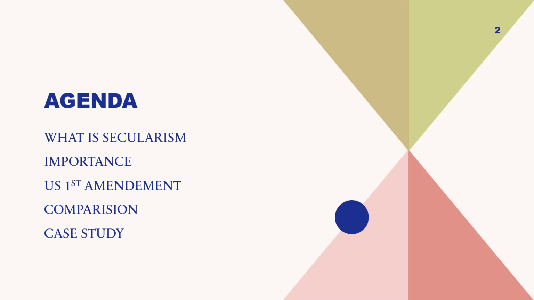So we are going to discuss secularism. What do we mean by secularism? Why is it important? And we will compare the two types of secularism. First is Western secularism and the other is Eastern secularism. It also includes the First Amendment of the US. Thereafter, we will analyze a case study based on France.